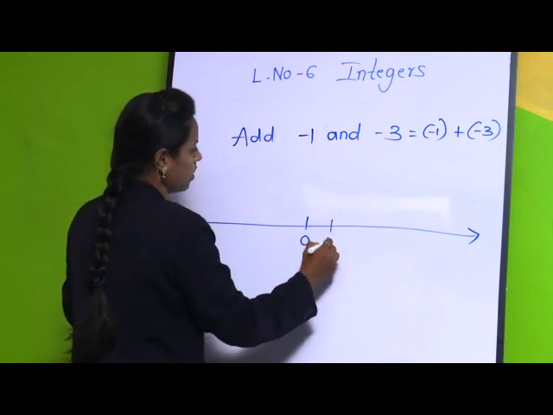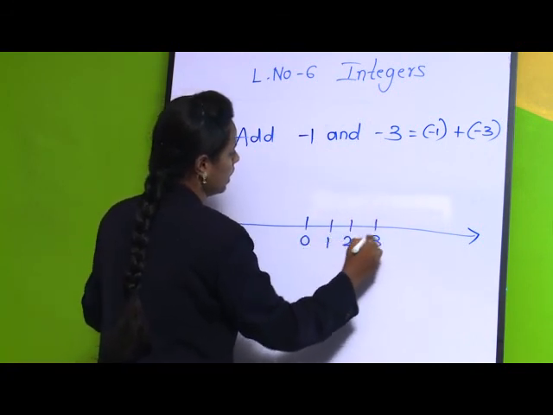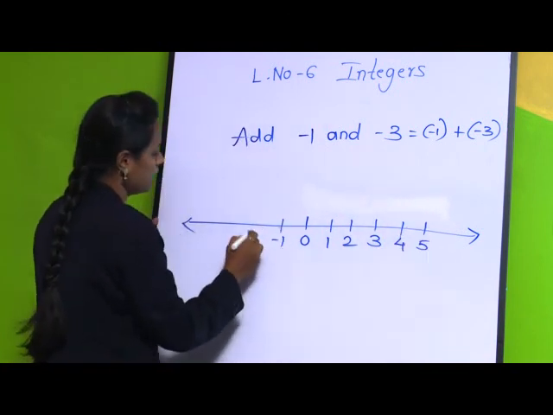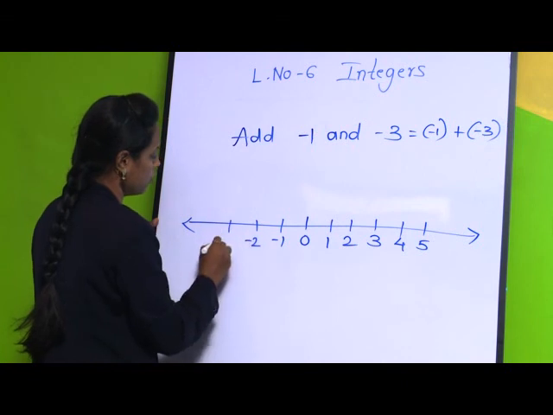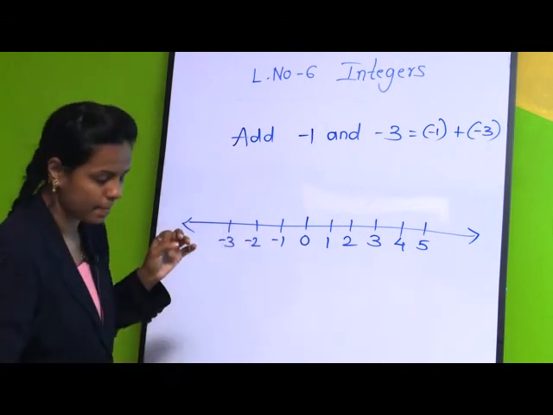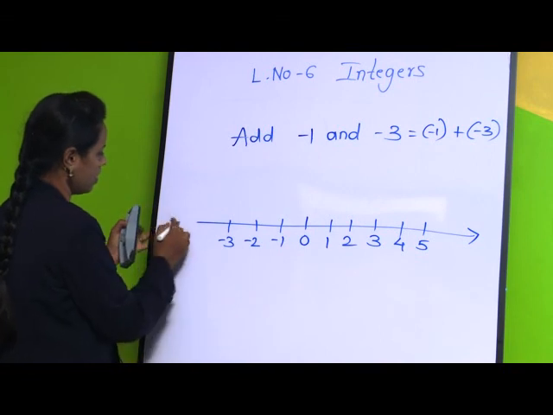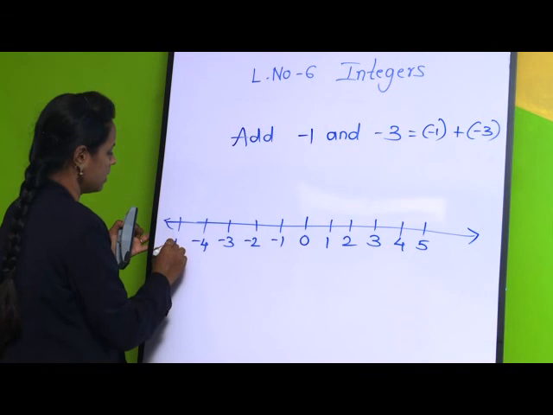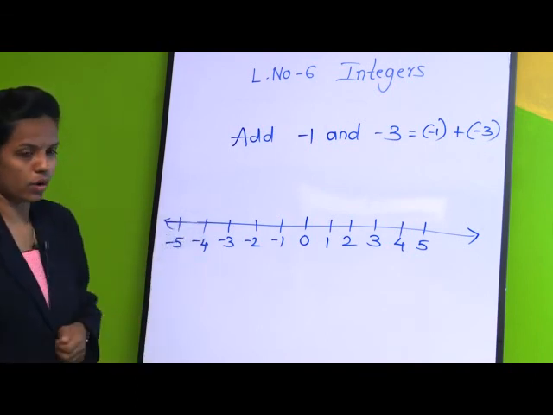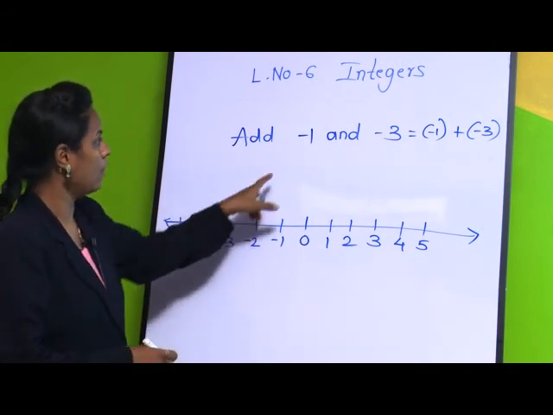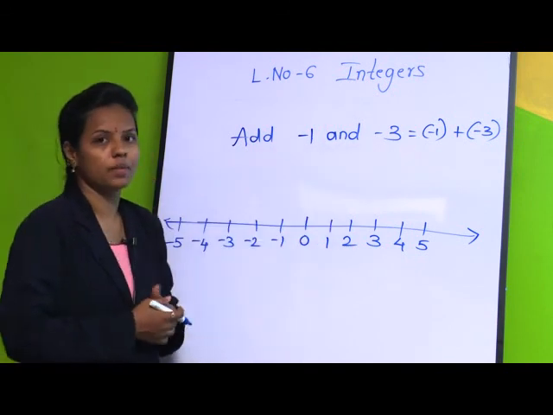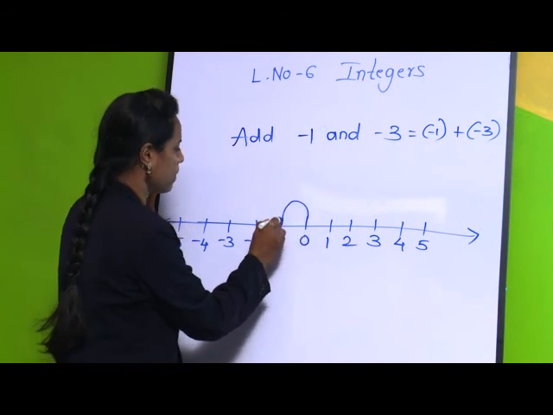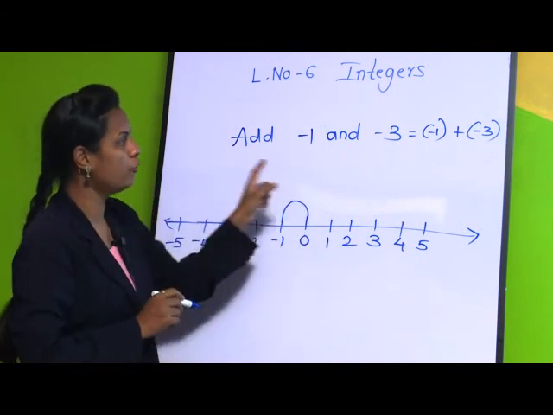0, 1, 2, 3, 4, 5, minus 1, minus 2, minus 3, minus 4 and minus 5. Okay. So now we have to take the number minus 1 first. From 0 we will jump to minus 1. Now we have to